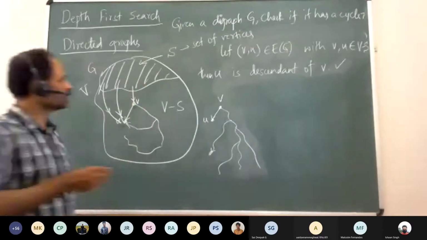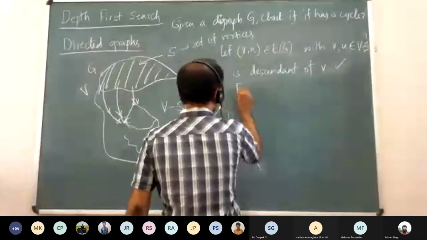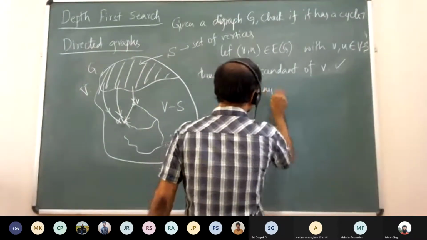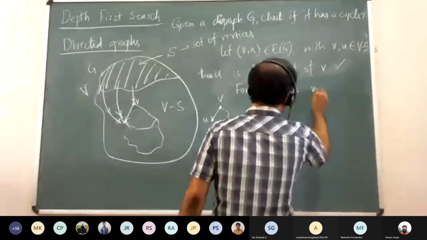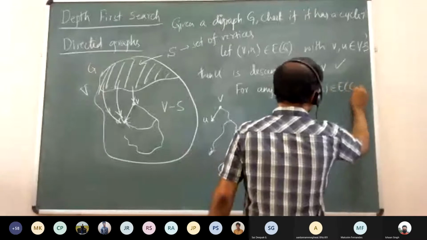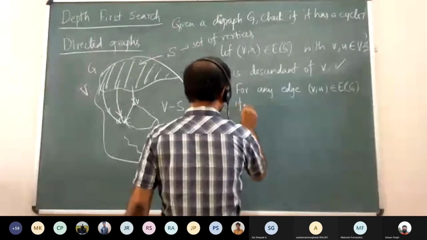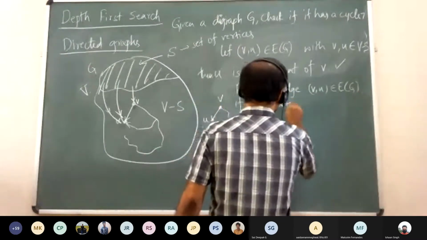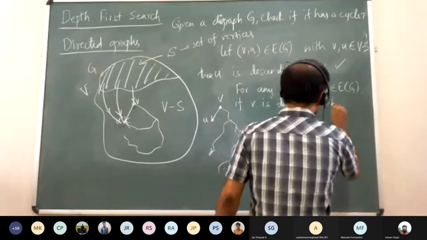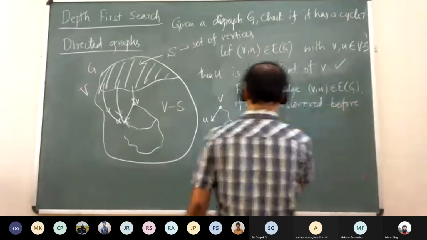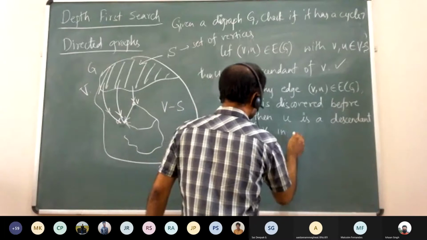So let me just write it in that manner. For any edge VU, if V is discovered before U, then U is a descendant of V in the DFS tree.